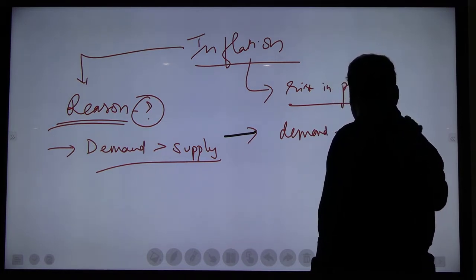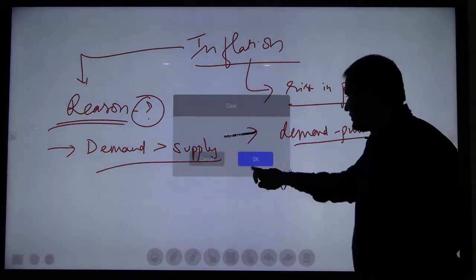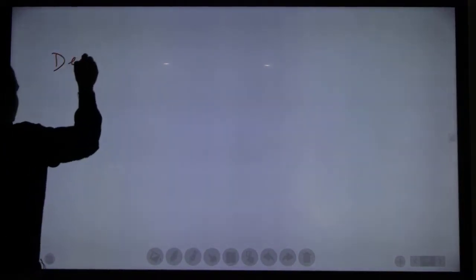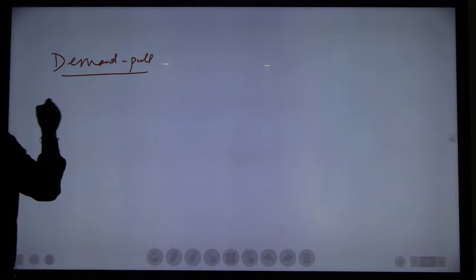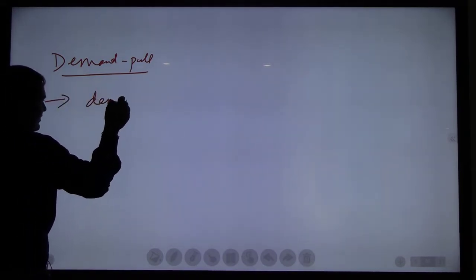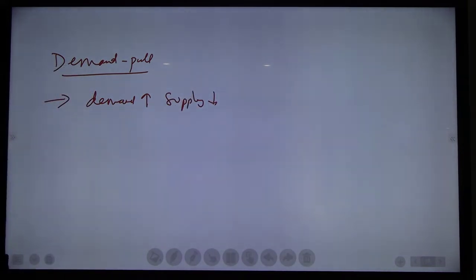Demand pull inflation. What is the meaning of demand pull inflation? We'll discuss. When will this inflation occur? Whenever demand increases and supply decreases, obviously at that time there is a shortage of supply. If there is a shortage of supply, obviously the price of the particular goods and services will increase. Don't you think so? Right.